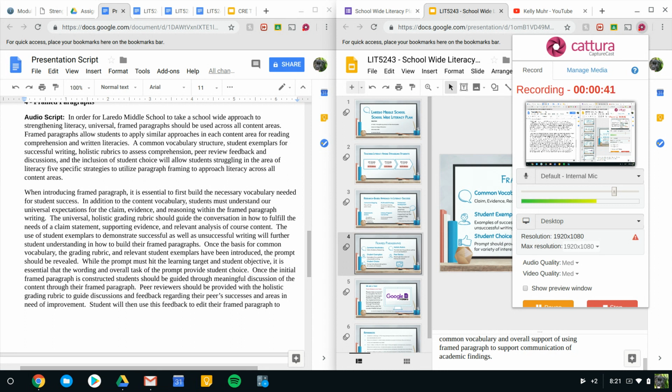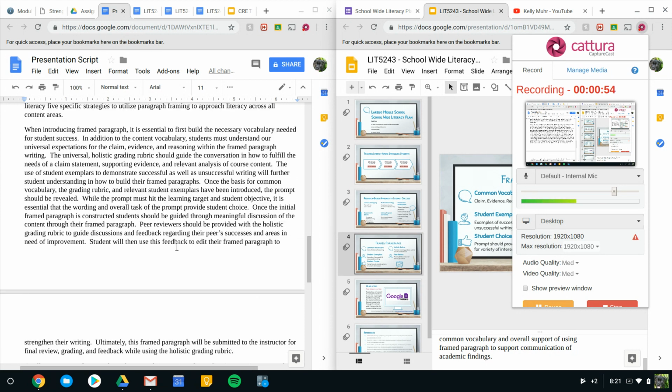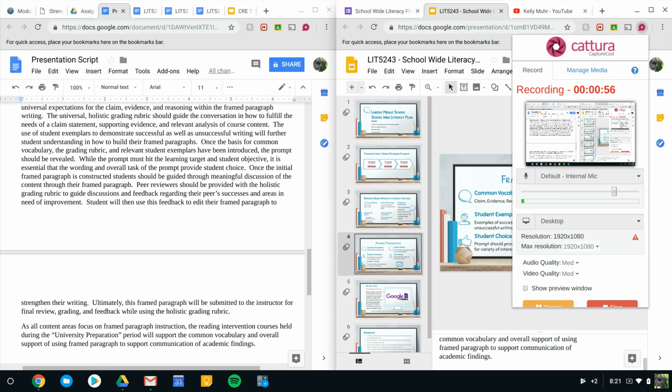When introducing paragraph framing, it is essential to first build the necessary vocabulary needed for student success. In addition to the content vocabulary, students must understand our universal expectations for the claim, evidence, and reasoning within the framed paragraph writing. The universal holistic grading rubric should guide the conversation in how to fulfill the needs of a claim statement, supporting evidence, and relevant analysis of course content.